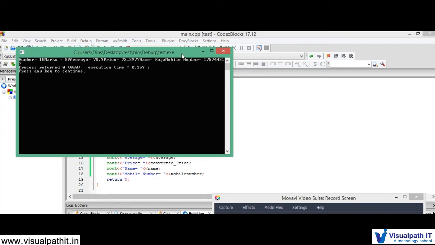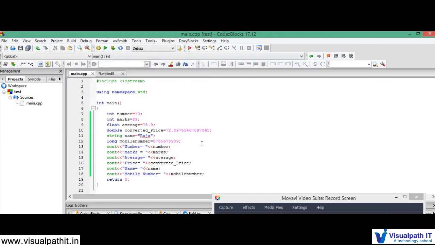So it is displaying, right? So it is not displaying the mobile number properly. What is the reason? So why is it so? Because int takes only 4 bytes, right? But the number is too big. So what do I have to give? I have to give long.